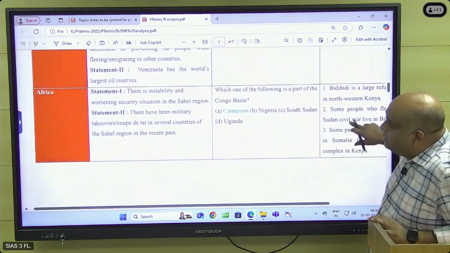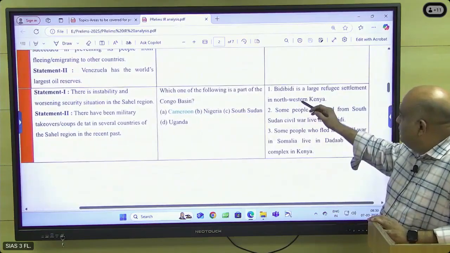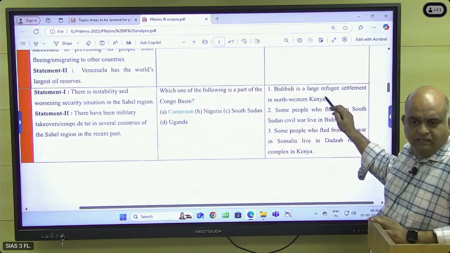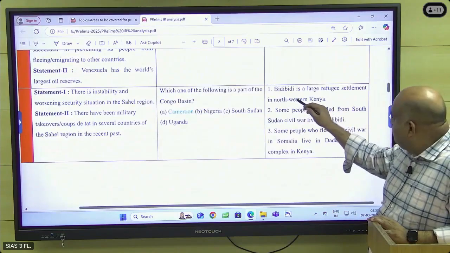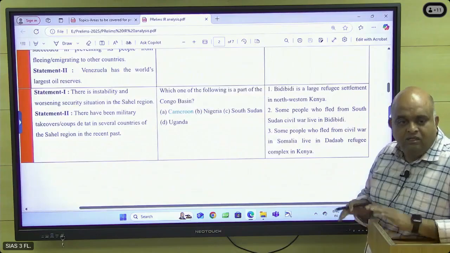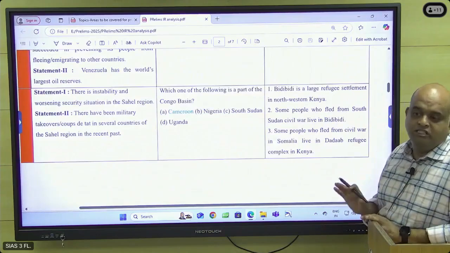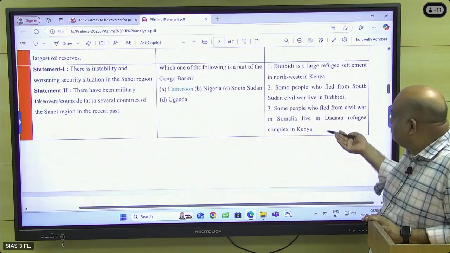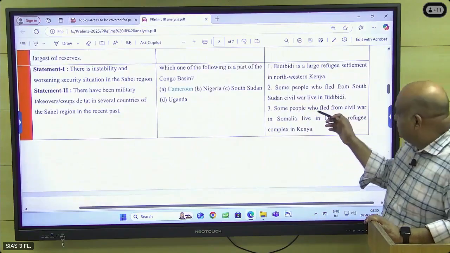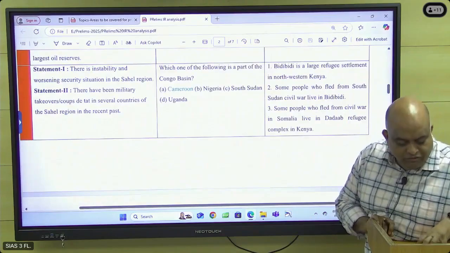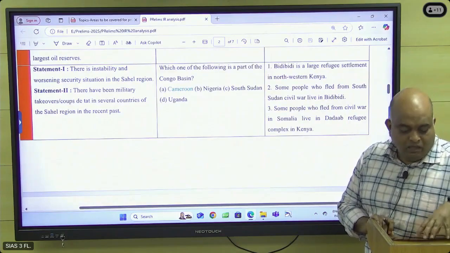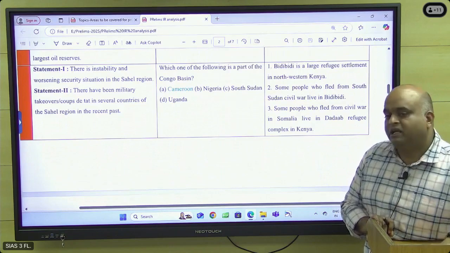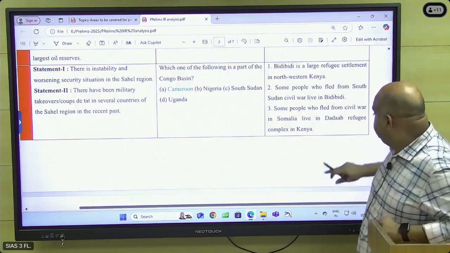And then regarding Africa, the question is about the BDBD. BDBD is actually in Uganda, I think, not in Kenya. This is one of the largest refugee settlements the world has. Some people fled from Somalia; questions like that were there. So all this refugee crisis was there during that time. What are the refugee camps, and where they are, because human rights violations will be there. You have to check all that.